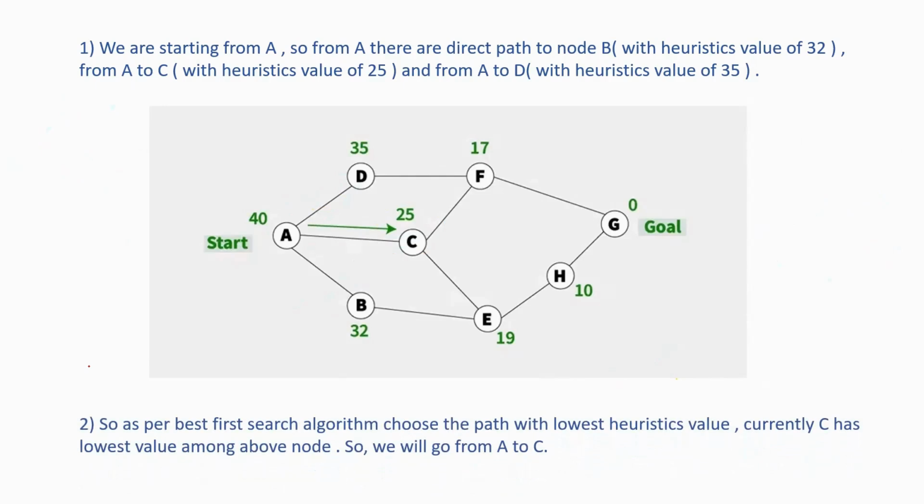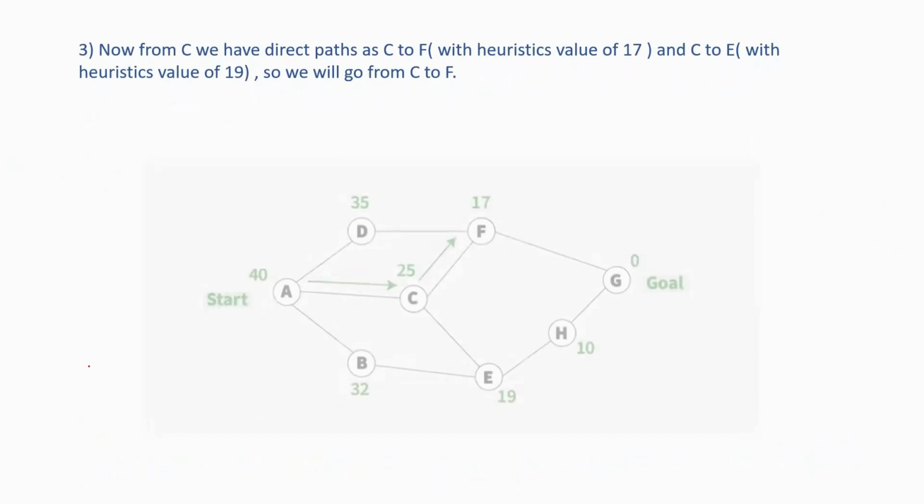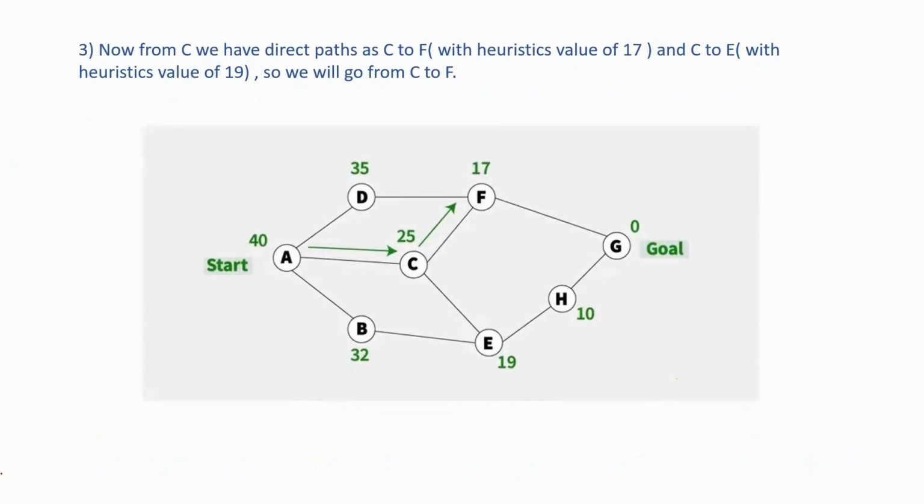As per the best first search algorithm, choose the path with the lowest heuristic value. Currently, C has the lowest value among the above nodes, so we will go for A to C. In this current node, the same process repeats until it finds the goal state.